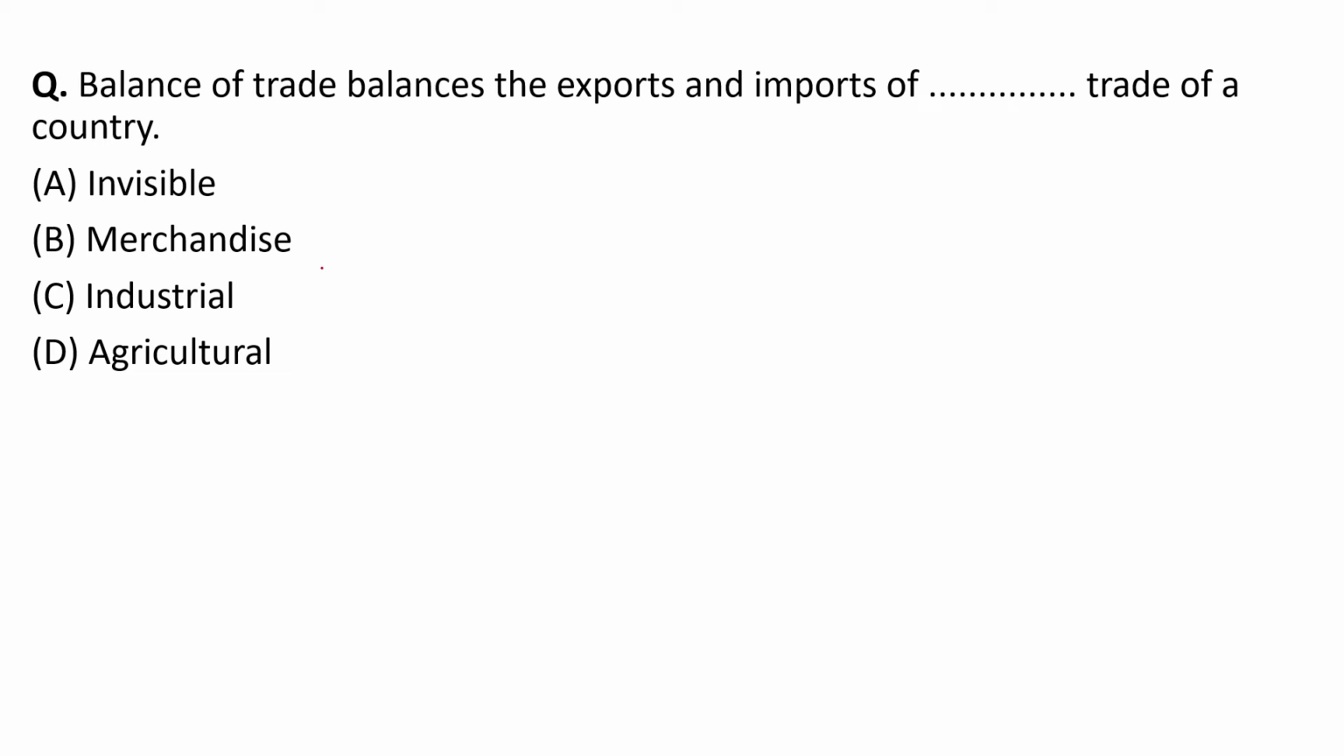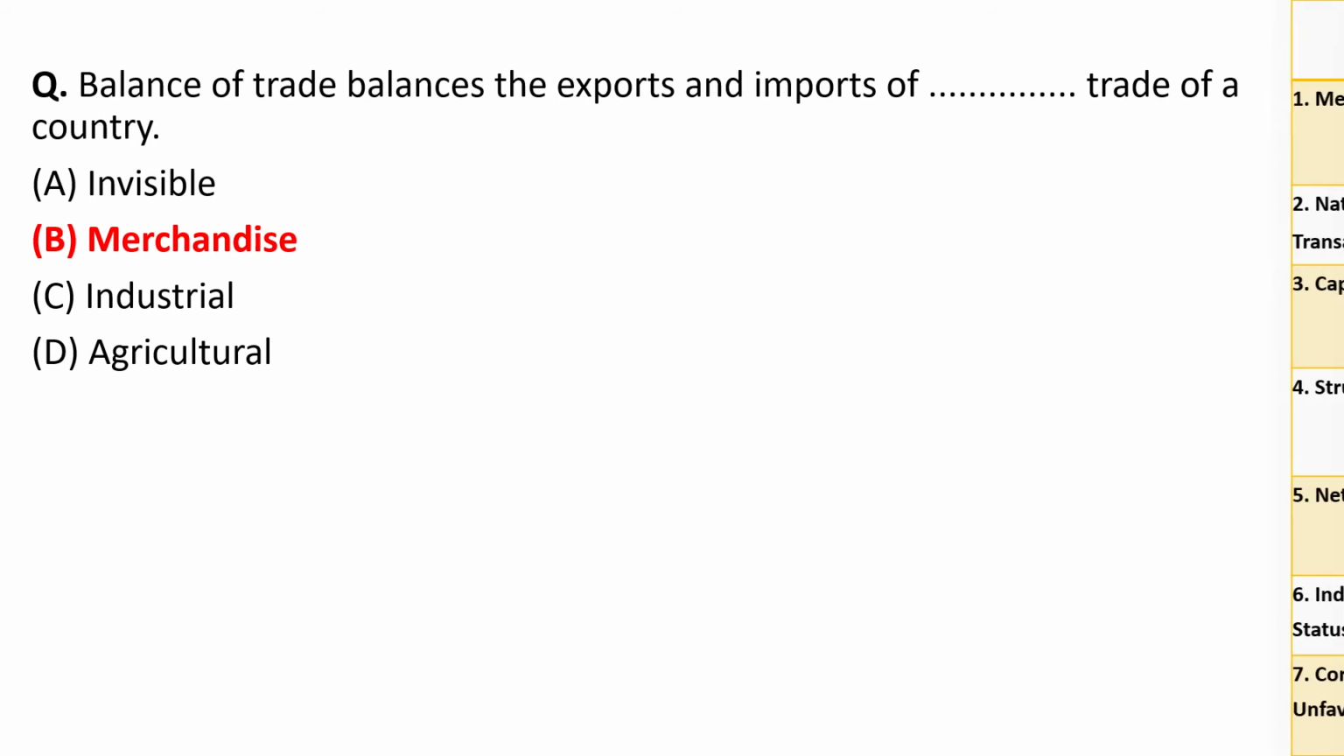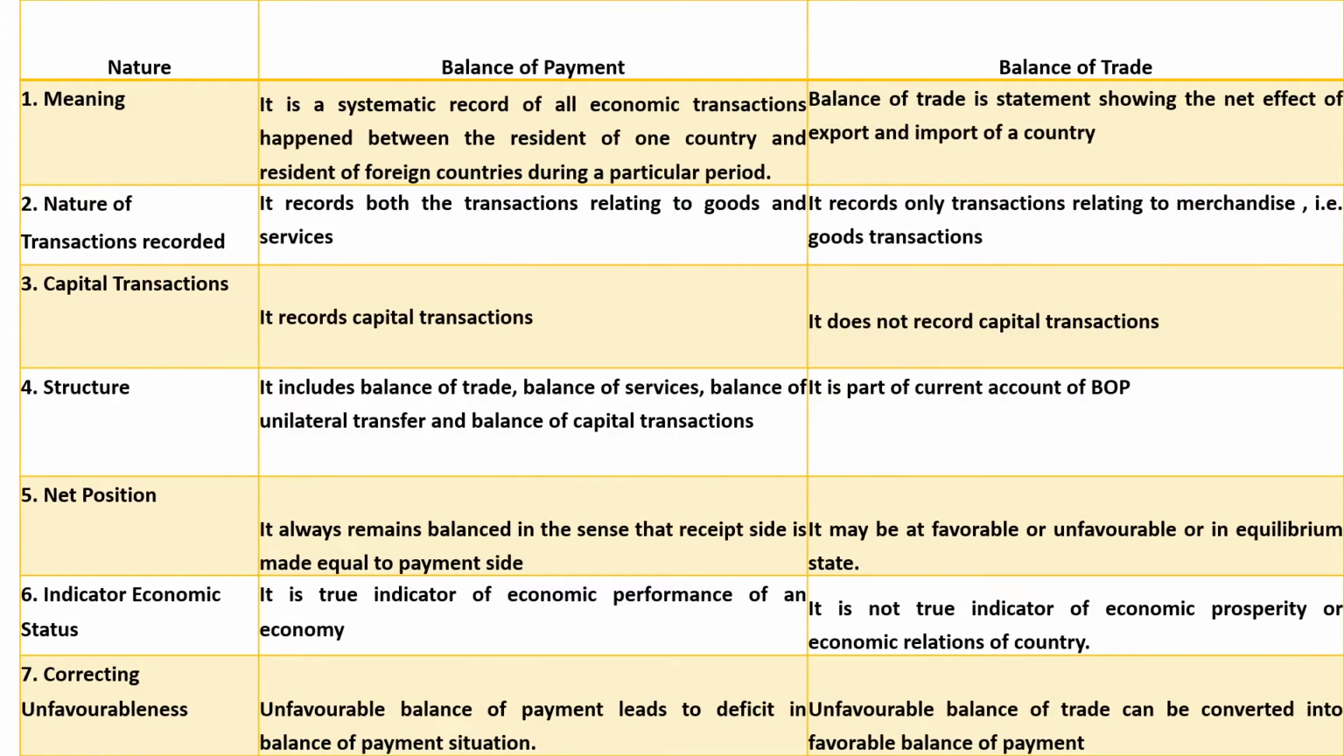So obviously under the balance of trade, the things which are tangible in nature, especially the merchandise, these things are only recorded, and neither agricultural nor industrial nor invisible is recorded. The right answer for this question is merchandise, which means that it is tangible and visible. Okay, option number B will be the right answer. Let's take a quick glance at the difference between BOP and BOT.